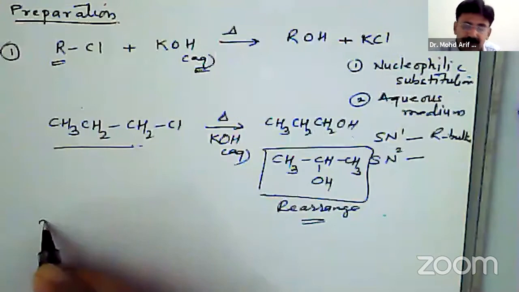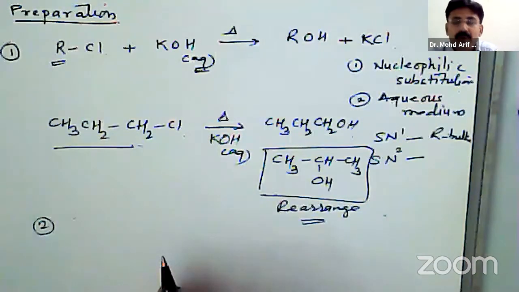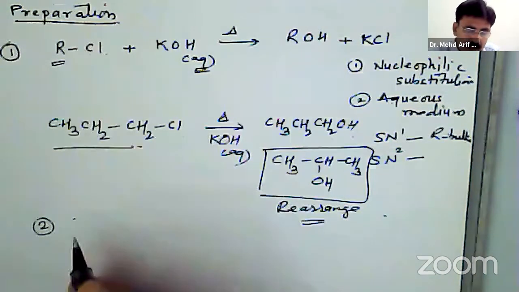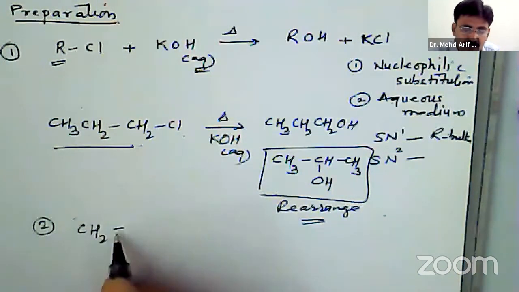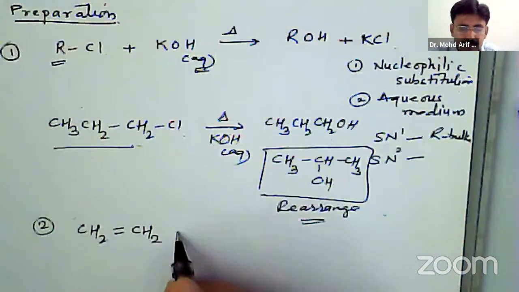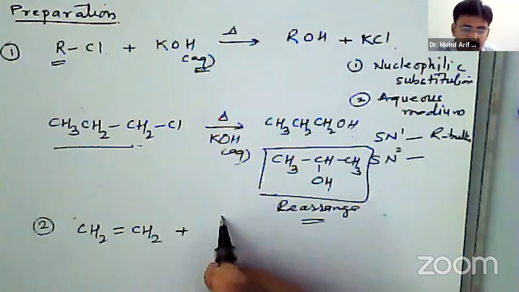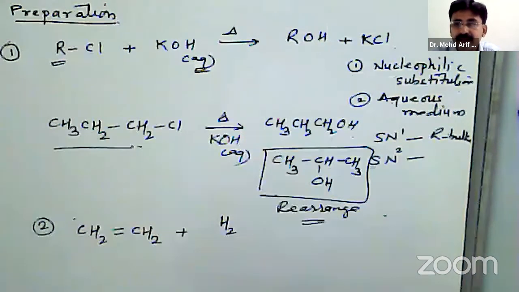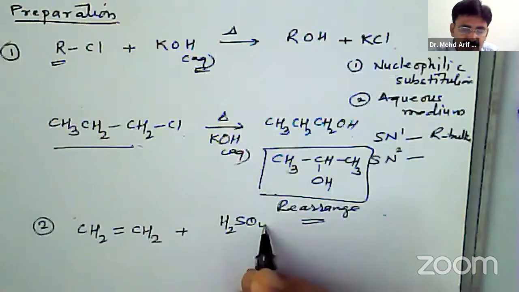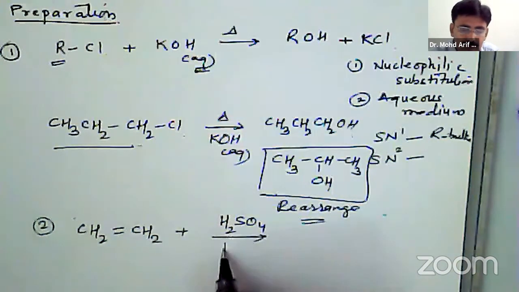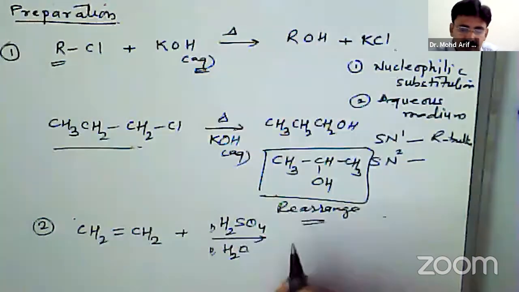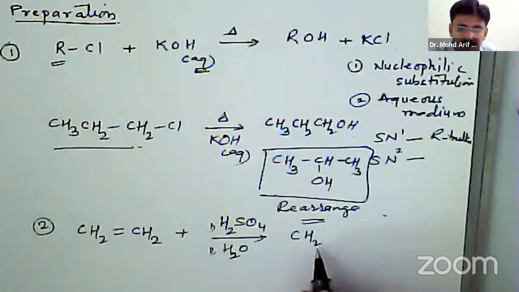Now the second method of preparation is hydration of alkenes. When an alkene is hydrated in presence of sulfuric acid followed by hydrolysis, there is formation of alcohol.